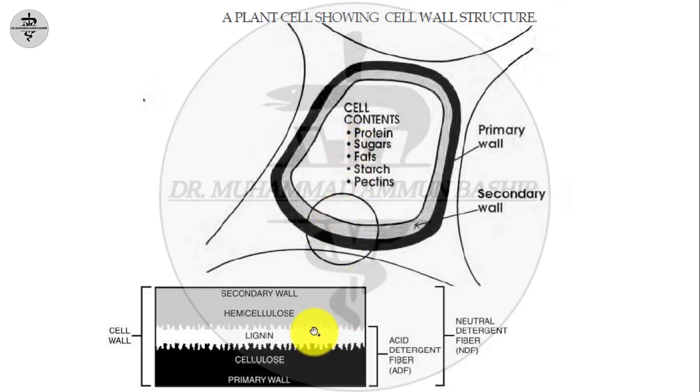If we classify the contents of the plant cell wall, then hemicellulose, lignin and cellulose are called neutral detergent fiber. But if we subtract the hemicellulose from this content, or exclude the hemicellulose, then the lignin and cellulose content is called the acid detergent fiber content.